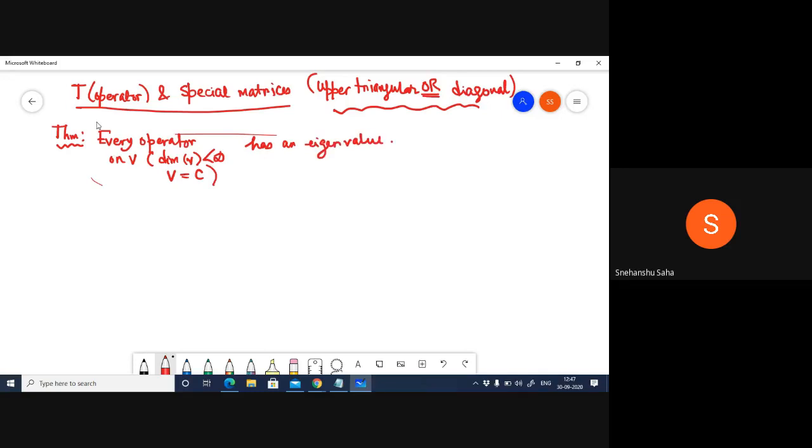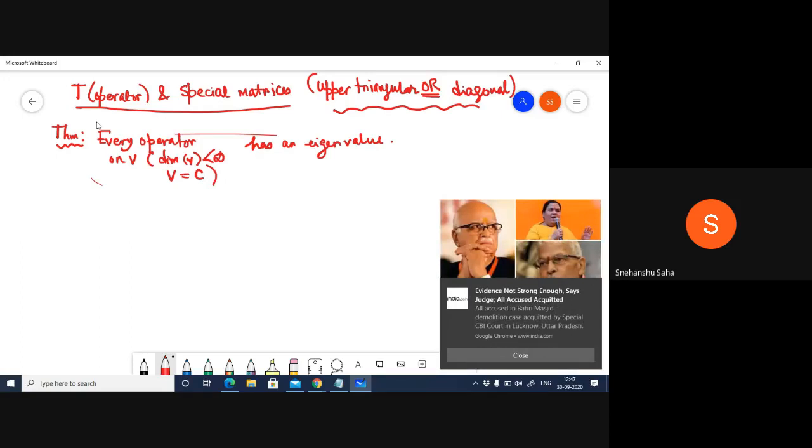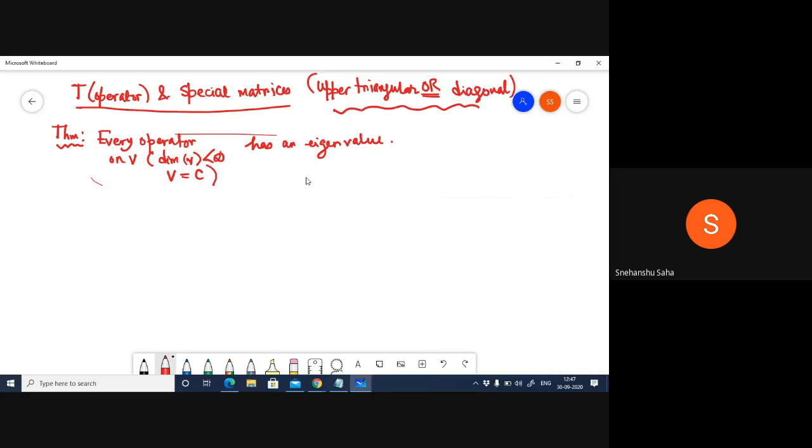This is not necessarily true when your V is a real vector space, because we have already seen examples where operators defined on real vector spaces do not have eigenvalues, right? But every operator on a complex vector space must have an eigenvalue.